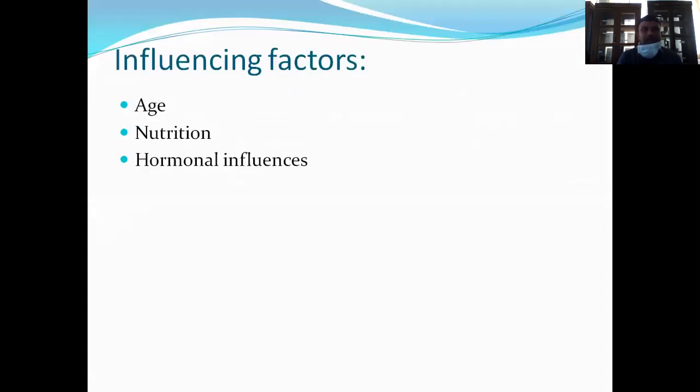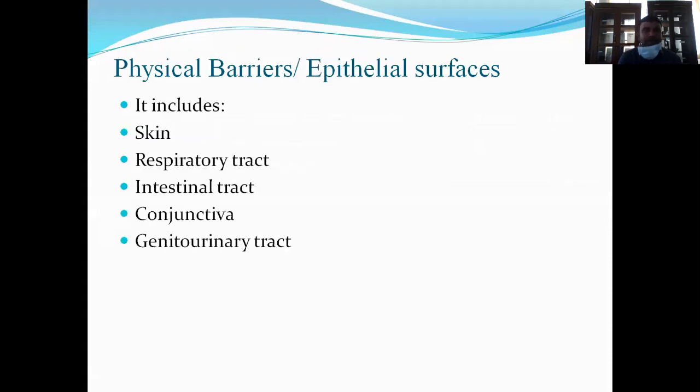Then there are influencing factors like age, nutritional factors and hormonal influences.